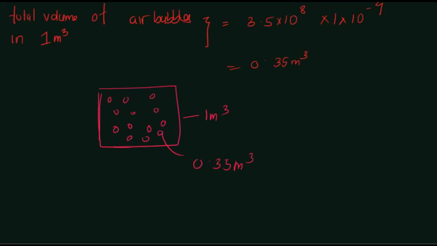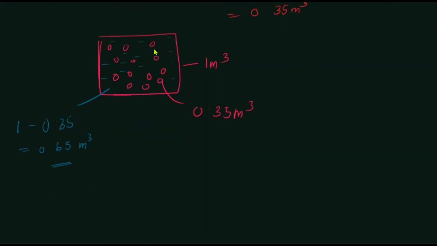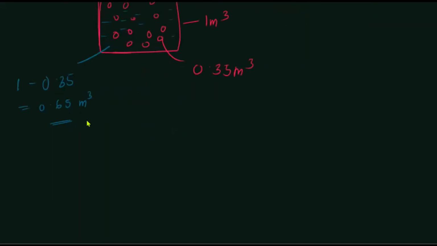So what is the actual effective remaining volume of water? It is 1 minus 0.35, which is 0.65 cubic meters. This much of actual effective water is there in the 1 cubic meter.